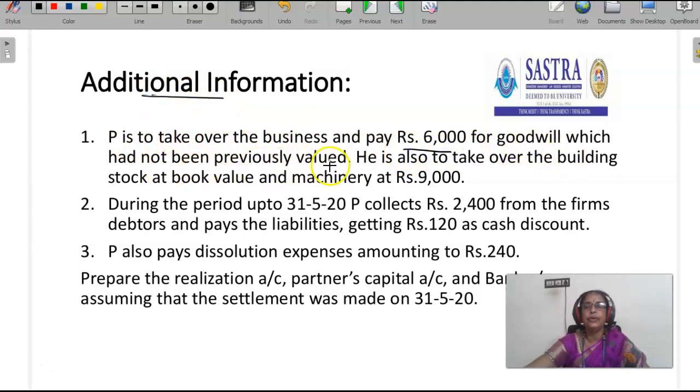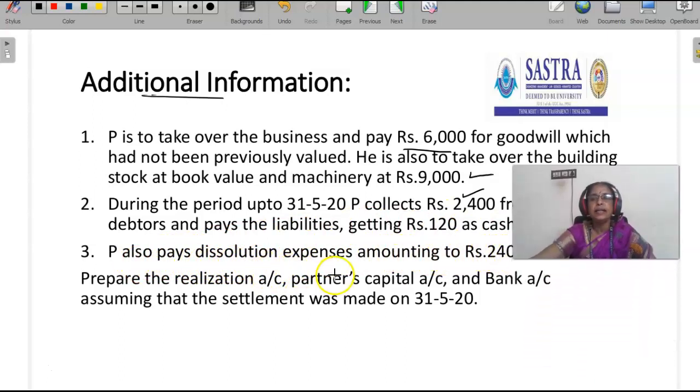Additional information. P is to take over the business and pay rupees 6,000 for goodwill which had not been previously valued. He is also to take over the building and stock at book value and machinery at rupees 9,000. During the period up to 31st May 2020, P collects rupees 2,400 from the firm's debtors and pays the liabilities, getting rupees 120 as cash discount. P also pays dissolution expenses amounting to rupees 240. Prepare realization account, partners' capital account and bank account, assuming that the settlement was made on 31st May 2020.